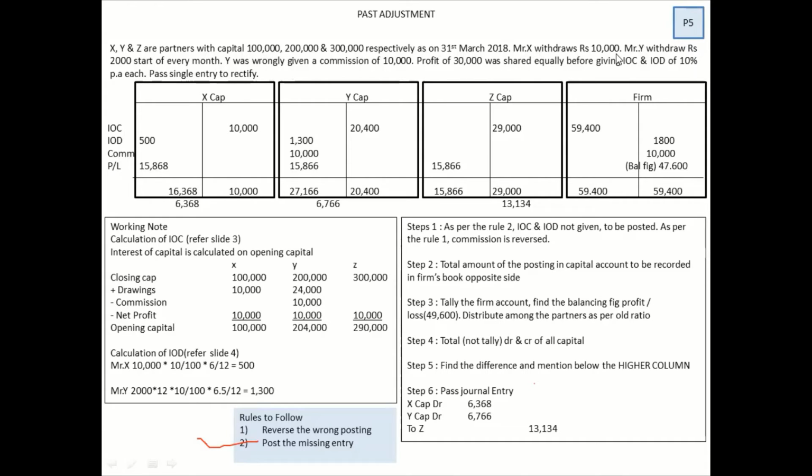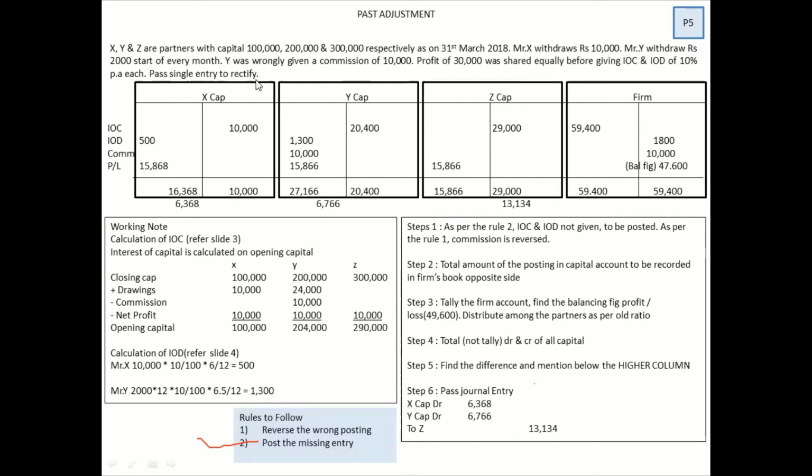X withdraws 10,000 and Y withdraws 2,000 at the start of every month. Y was wrongly given a commission of 10,000. Profit of 30,000 was shared equally before giving IOC and IOD of 10% per annum. You have to pass the single entry to rectify this issue.